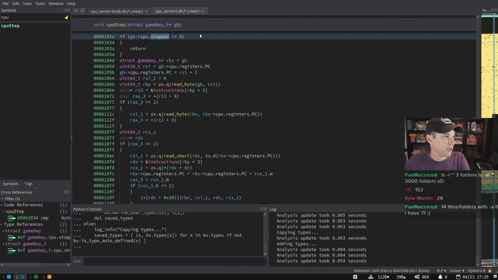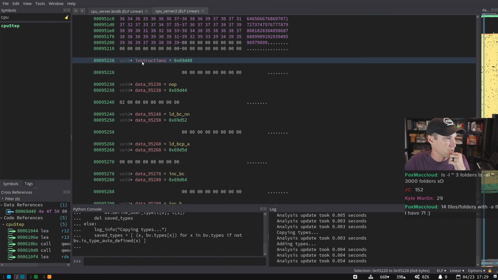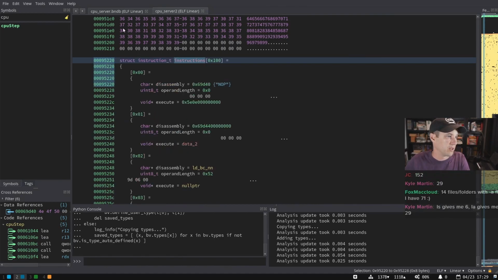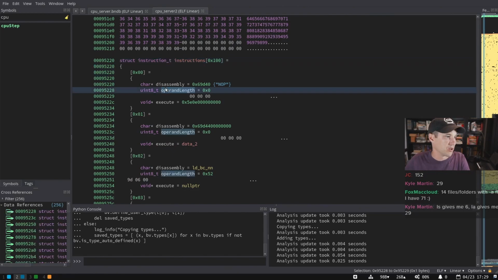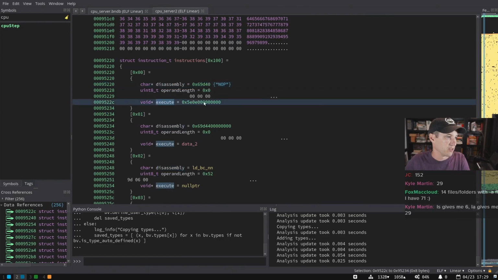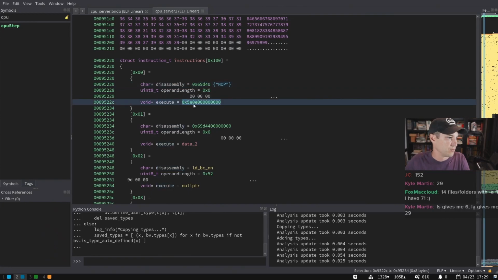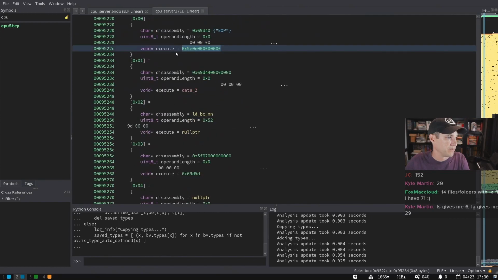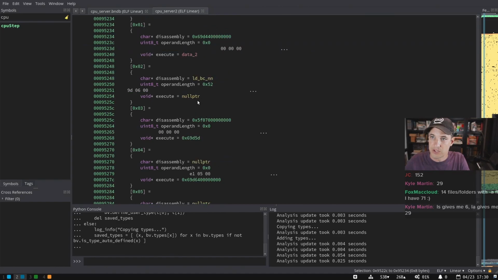And instantly you'll notice we've got GB, CPU step, so you get some nice structure references. There's this instructions thing here, and I want to say this was an instruction T. It was an array of, let's see if that looks right. Yeah, so this is where the actual instructions are, right? There's the disassembly string pointer, an operand length, and then the function, and I probably should change the type on that so that they're all pointers. But yeah, it's going to actually execute the emulator for each of these operations.